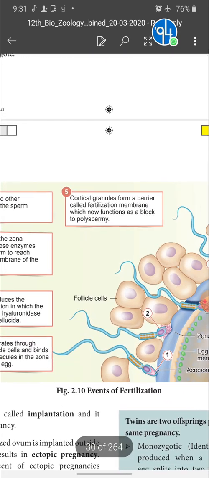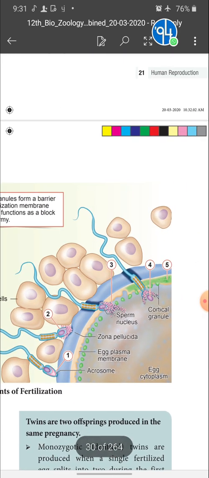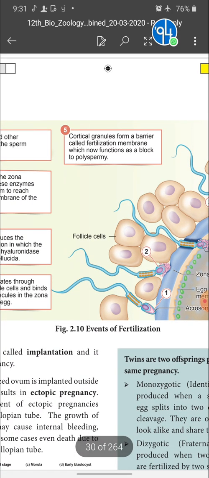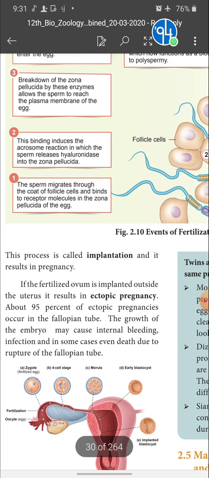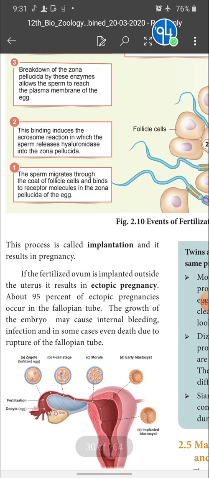Children, the events of fertilization can be one 5 mark question also. With this diagram, please see the sequence. What are the events that take place during fertilization? This is a 5 mark question. Go through it.